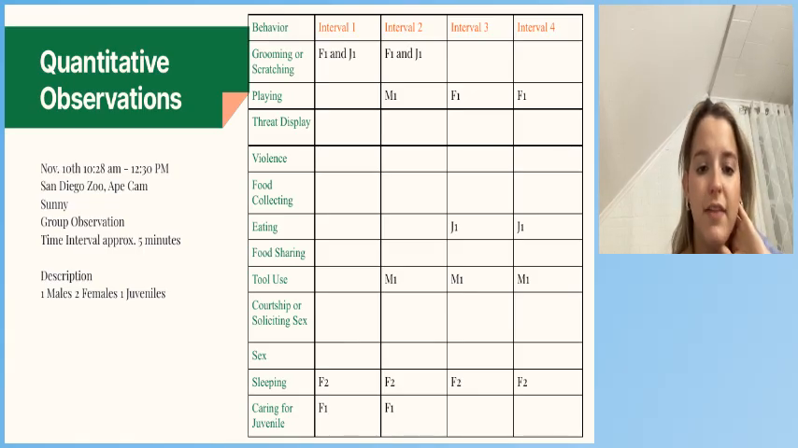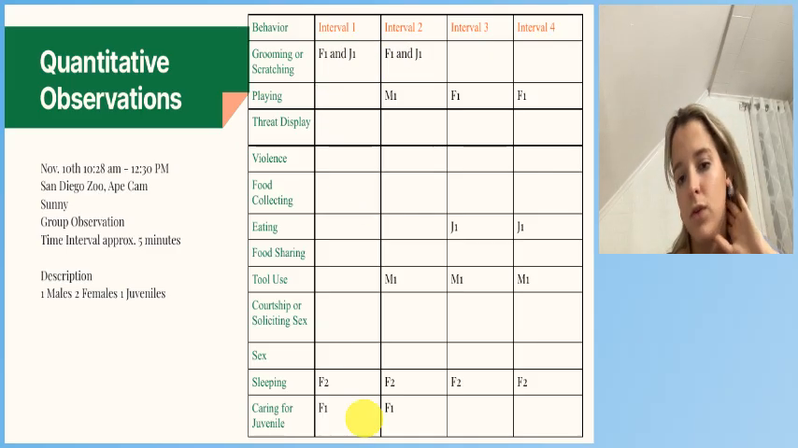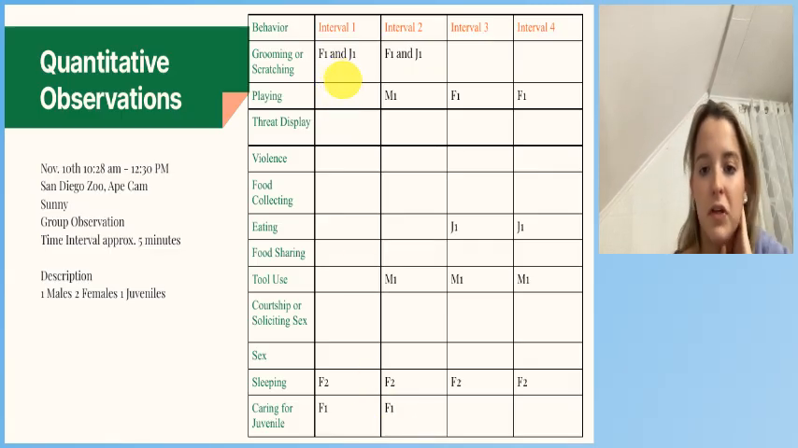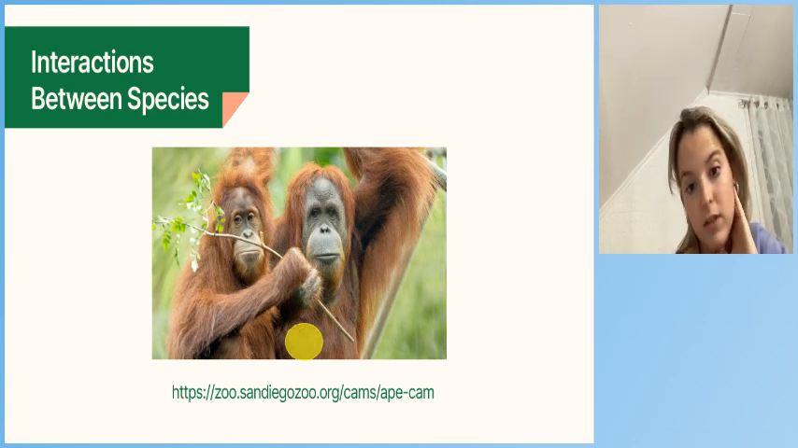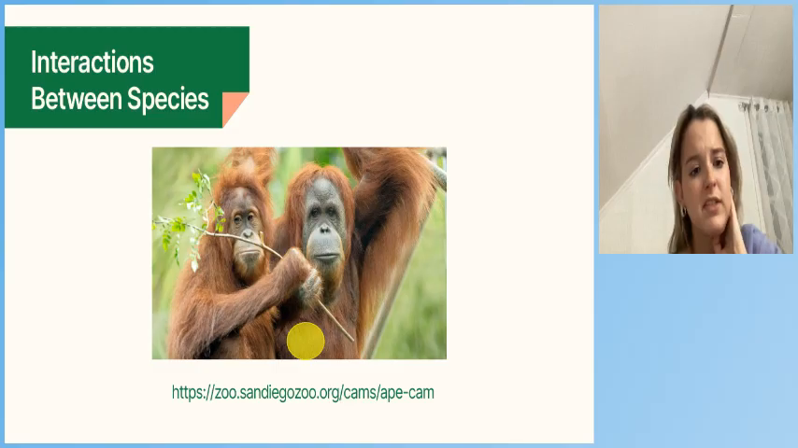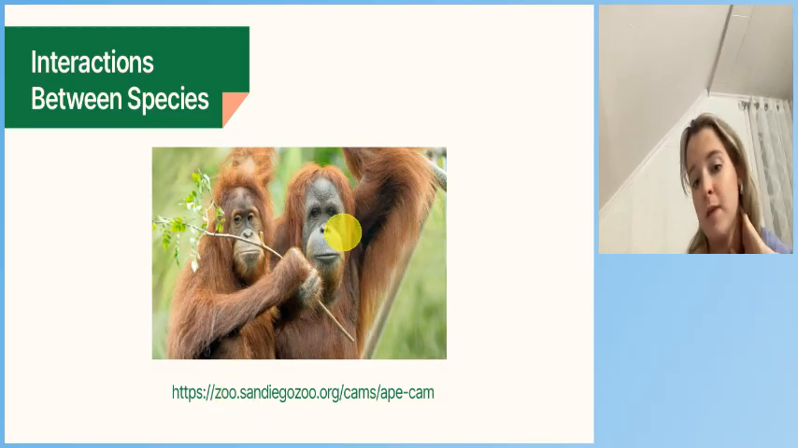They're from November 10th. At the San Diego Zoo, it was sunny, and it's just the same thing that I've gone over. It's just a little different because I included what they were doing in all the intervals. So, as I said, F1 and J1 were seen grooming each other, but then in interval 3, F1 starts playing and J1 starts eating. So it's a little different. This is what the orangutans look like. Again, this is an actual picture from the San Diego Zoo, and here I linked the ape camera.